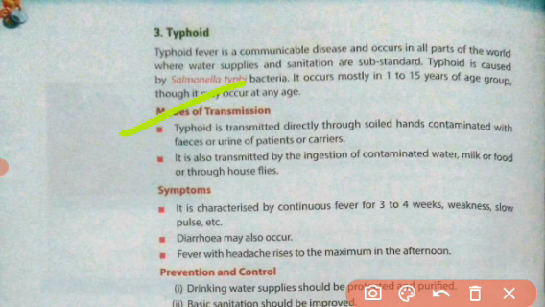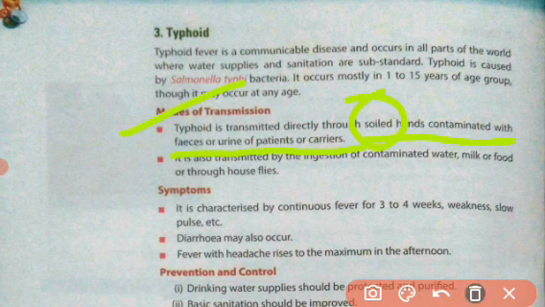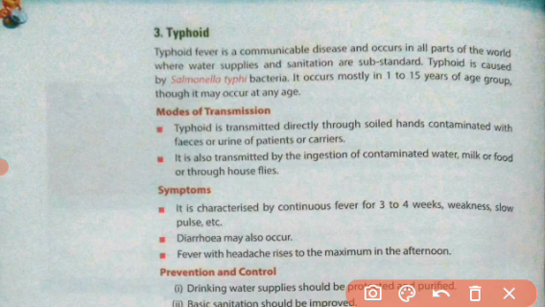Now, mode of transmission. Typhoid is transmitted directly through soiled hands contaminated with feces or urine of patients or carriers. These bacteria live in the soil, and if a person's hand is contaminated with that infected soil, there is a major chance of being infected by this bacteria.